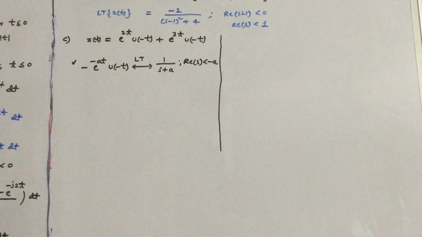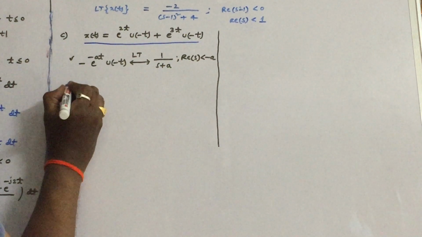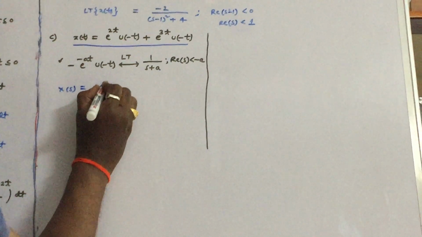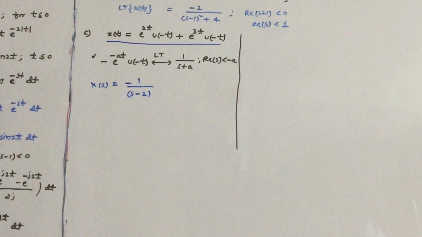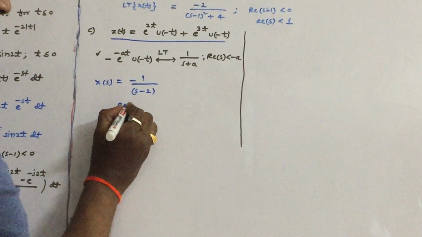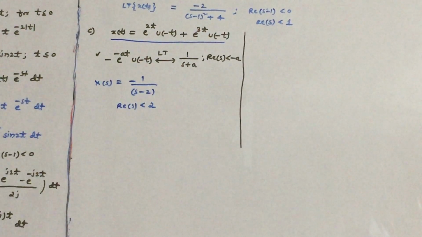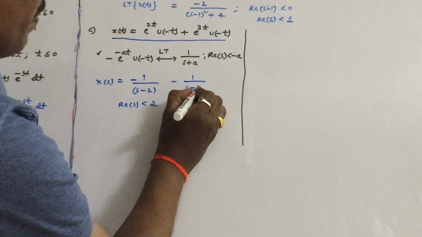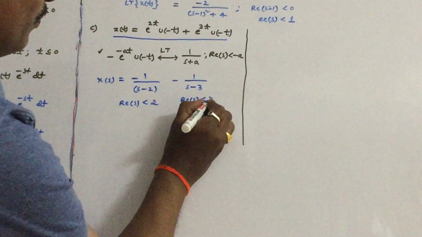So therefore, we can write it by taking the Laplace transform of this equation. X of s is written as minus, remember that, minus 1 by (s minus 2). What is the region of convergence for this? Real of s less than 2. For the second term, minus 1 by (s minus 3). What is the region of convergence? Real of s less than 3.